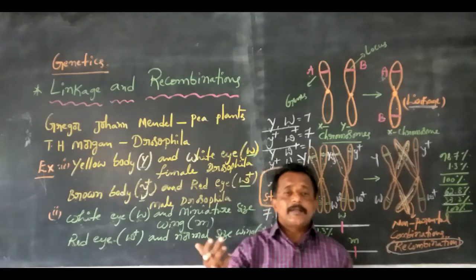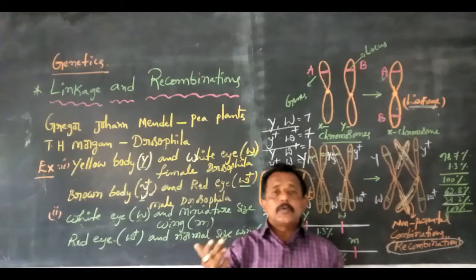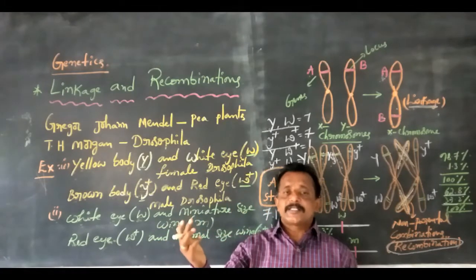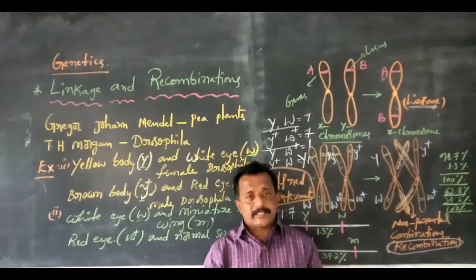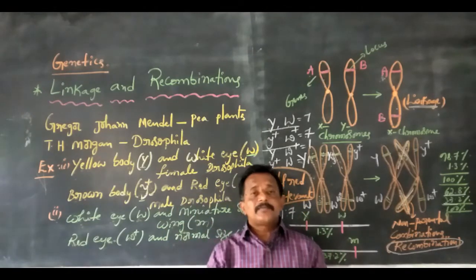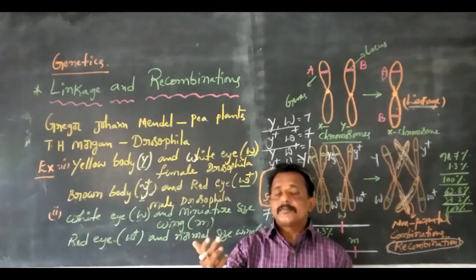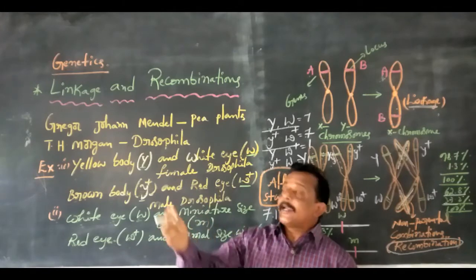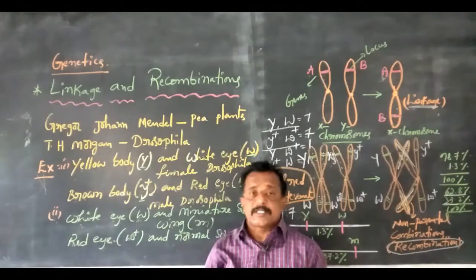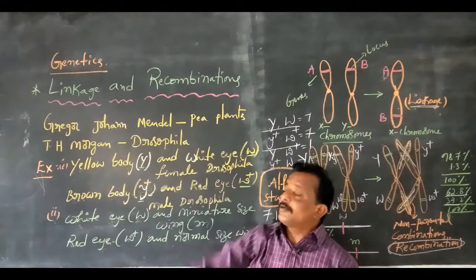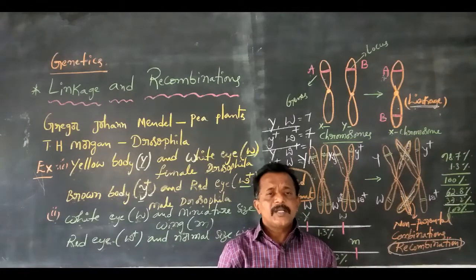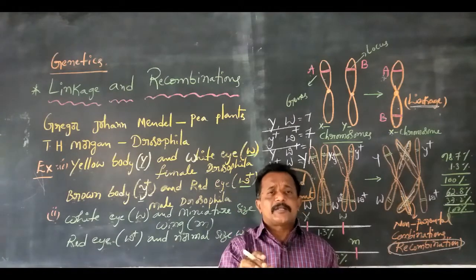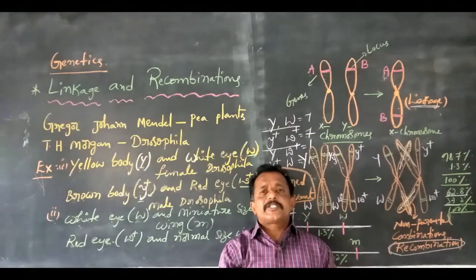Gregor Johann Mendel used only the garden pea plant in his monohybrid process and dihybrid process, test cross and back cross. But T.H. Morgan used Drosophila melanogaster in his chromosomal theory of inheritance and also in the linkage and recombination process. T.H. Morgan selected only Drosophila melanogaster for genetic studies.